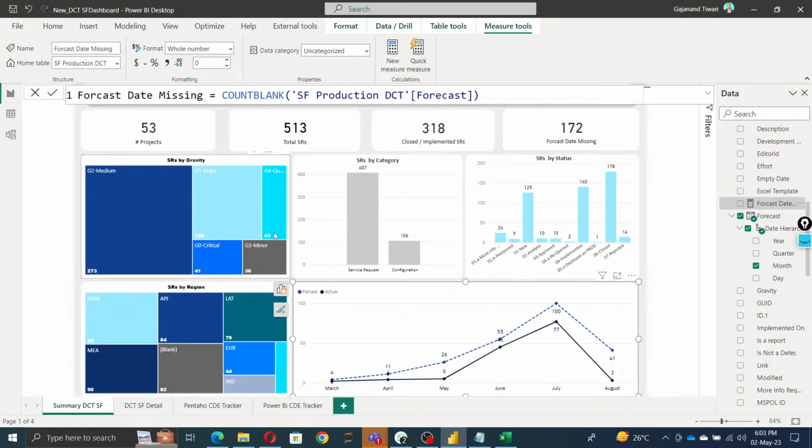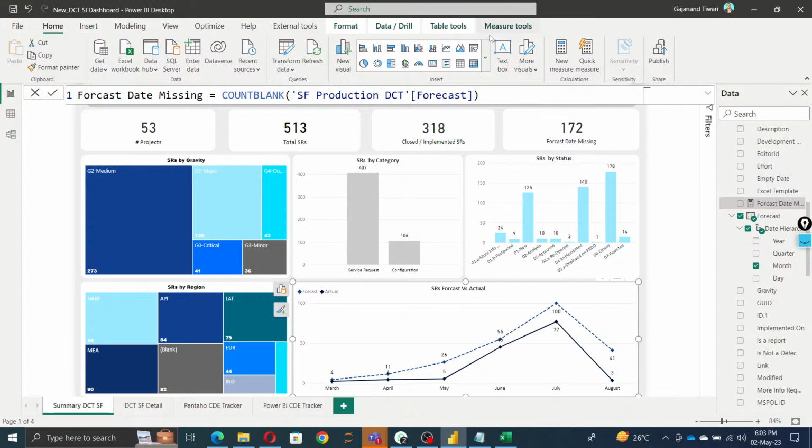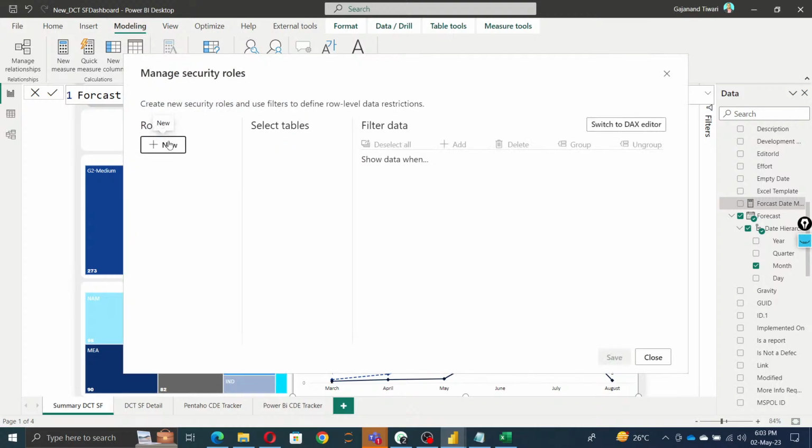And next part is that we wanted to create row level security. So how do you deal with it? Go to Home, and we can say Modeling. We have Manage roles. Okay. So create a role. I want you to create a role, user based. Okay. And what is the role that you're looking for? I'm looking for the filter here.